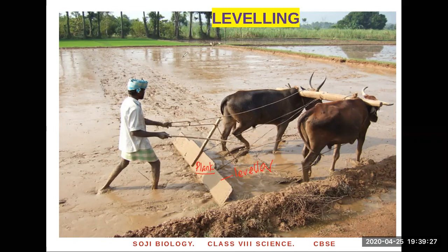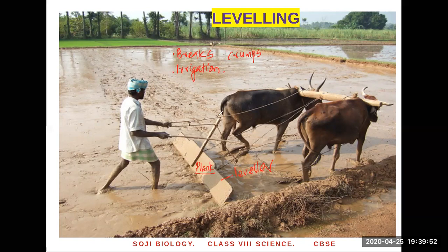So what's the benefit of leveling? One benefit is it breaks the crumbs of the soil. That's number one. And once it is leveled, it's easy to do irrigation. Means when you pump water, it will stay on the field. It doesn't run away. It stays in one place.